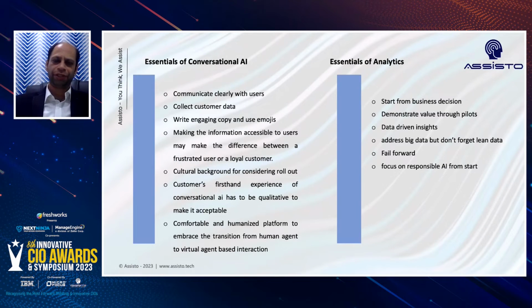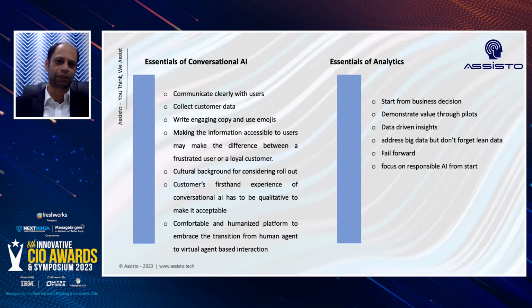So these are some essentials that should be kept in mind while going for a conversational AI project or analytics project. Communicate clearly with the users. There has to be a fail forward mechanism. Focus on being responsible AI from day one.